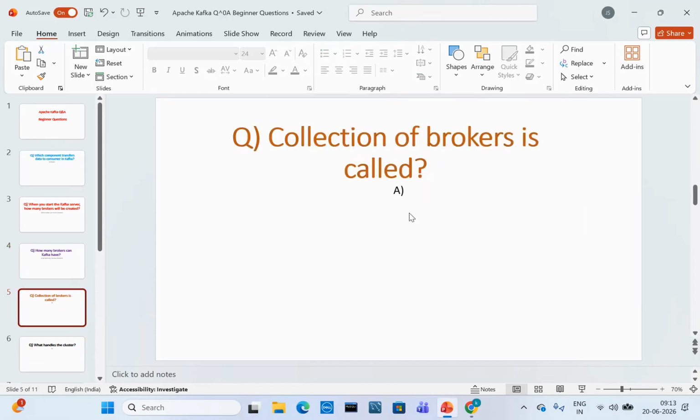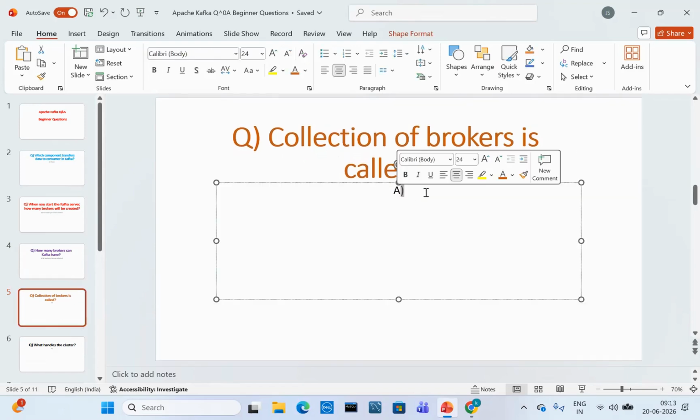Next question: a collection of brokers is called what? A collection of brokers is called a Kafka cluster.